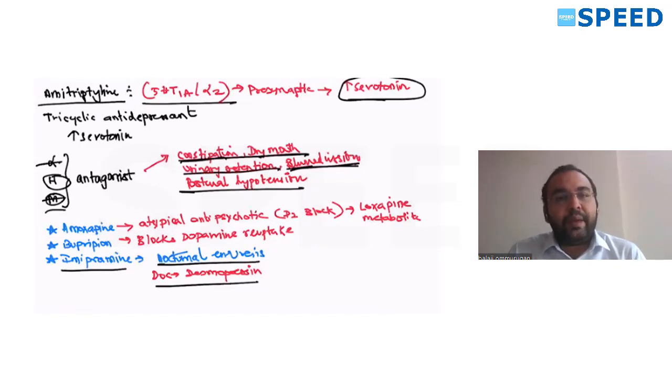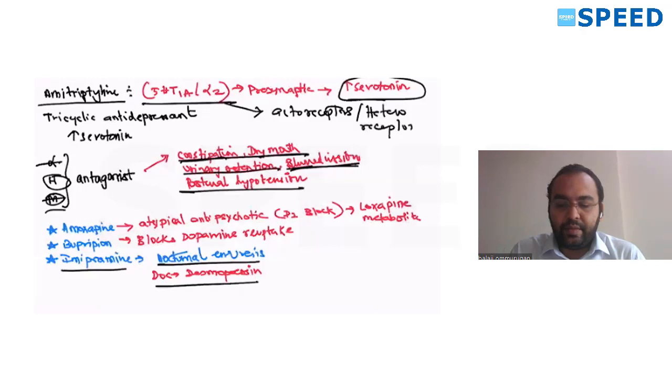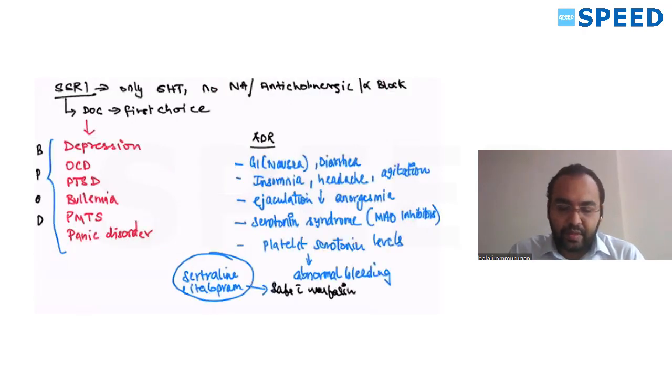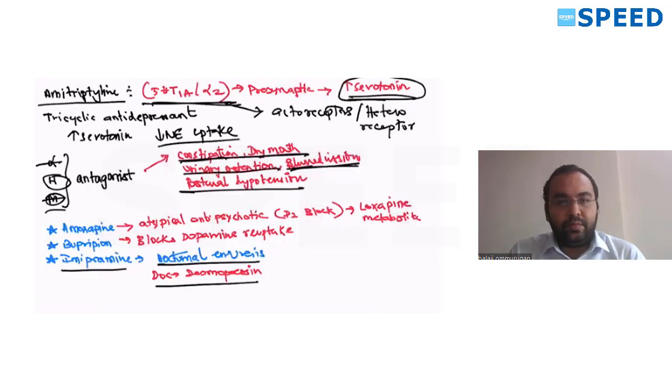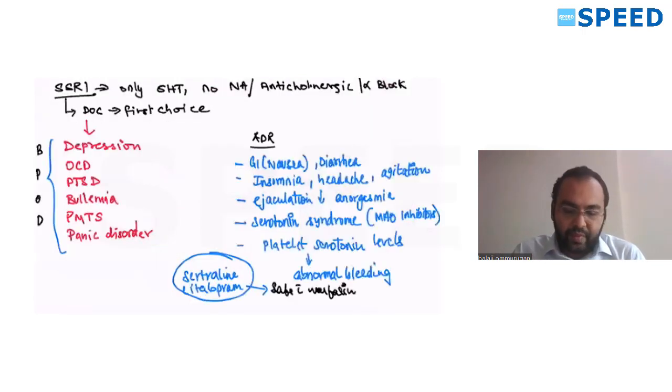Now the role of 5-HT1A and alpha 2: see, these are autoreceptors and heteroreceptors. Activation of these receptors will reduce your serotonin. So if you block these receptors, it will increase your serotonin presynaptically. Understand? That's all. This also reduces your noradrenaline uptake, so noradrenaline is also increased.